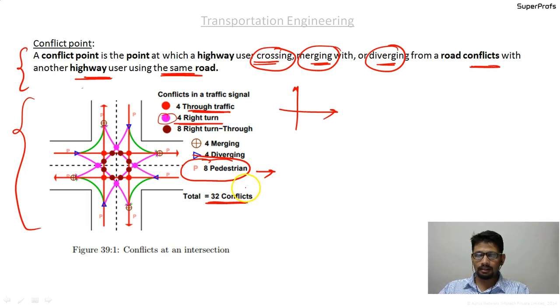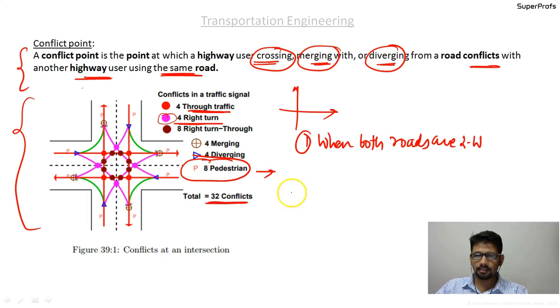So what I'll suggest you is that you try the similar case when both the roads are two-way, that is this case itself, and when one road is one way, and when both the roads are one way. So please write down: first, when both roads are two way, this is the case.